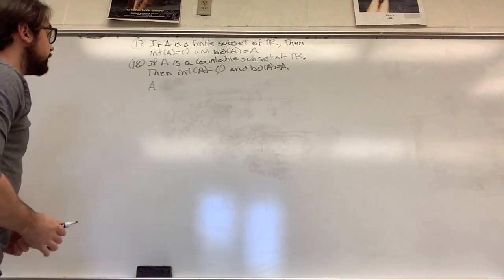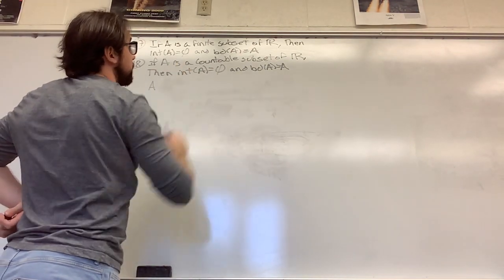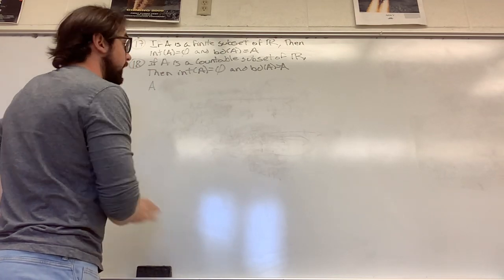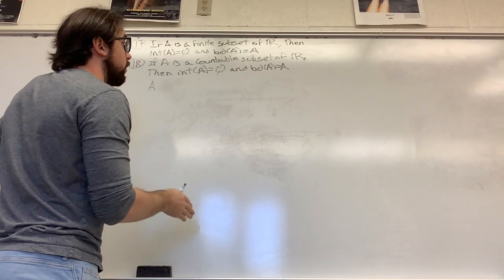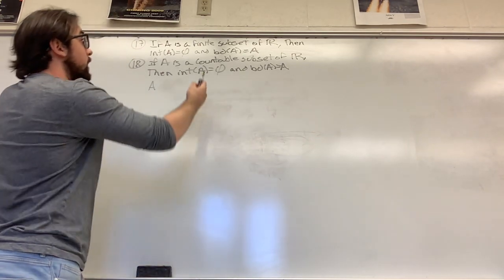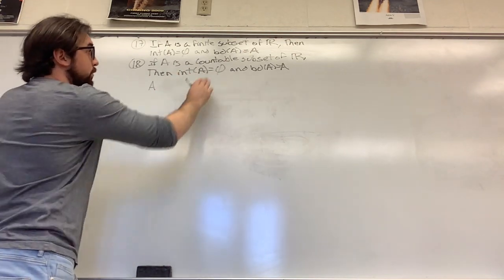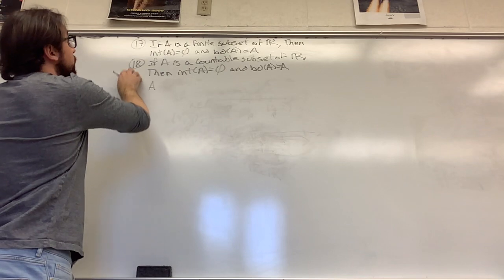Therefore, we have proven that if A is a countable subset of the real numbers, then it has no interior points other than the empty set, and all of its points are boundary points. And since we also said that finite sets are a type of countable sets, then by proving number 18, we've also proven number 17.